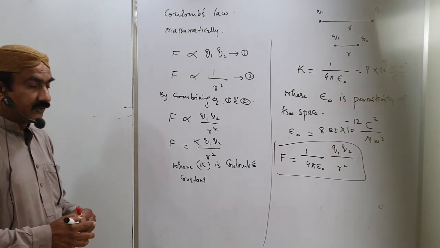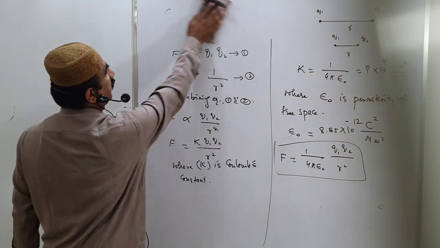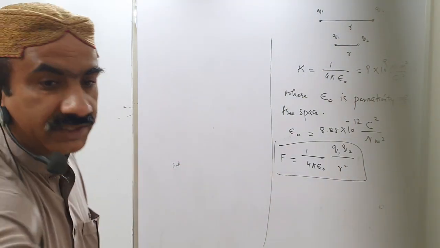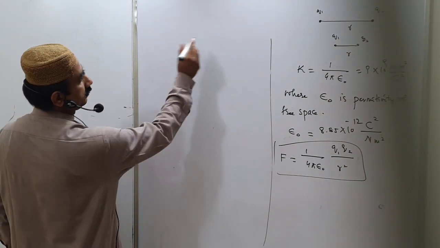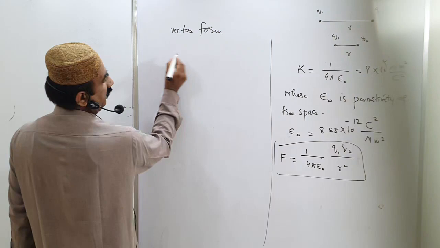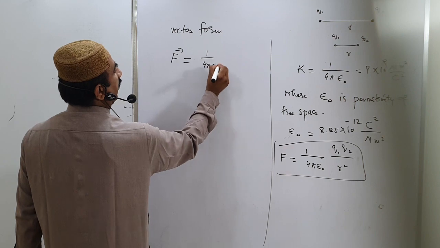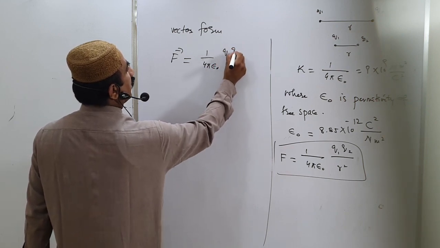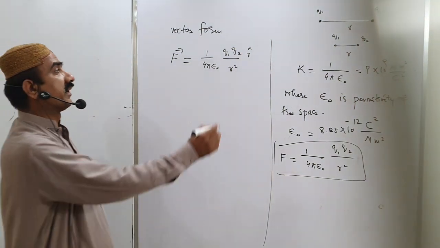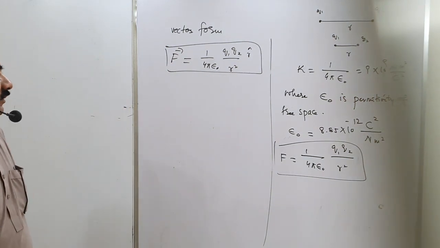If we write the vector form, because force is a vector quantity, F equals 1 upon 4 pi epsilon naught Q1 Q2 upon R square, and to balance the vector condition, we add a unit vector. This is the vector form of Coulomb's force.